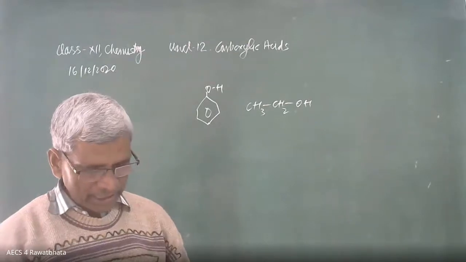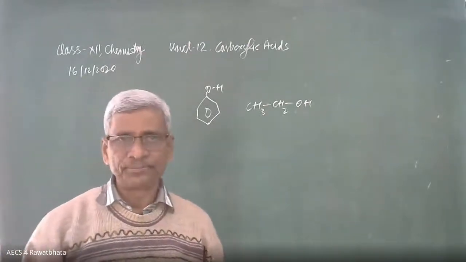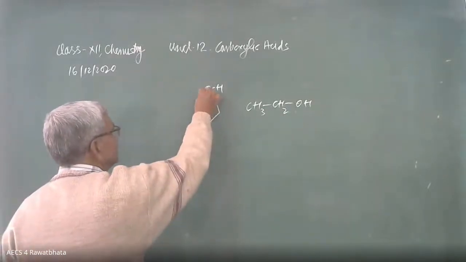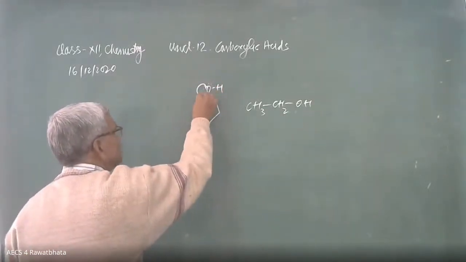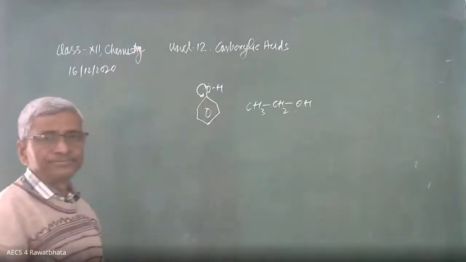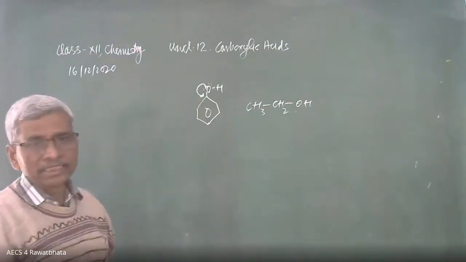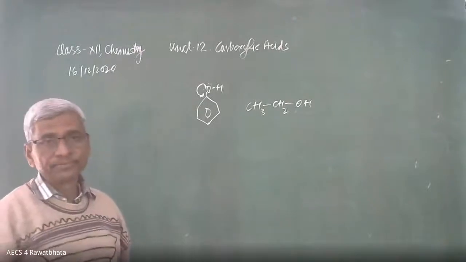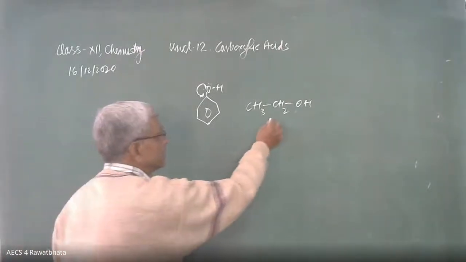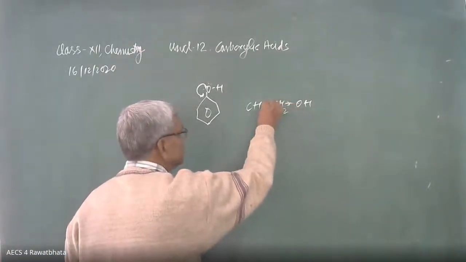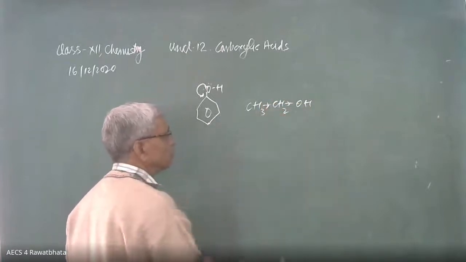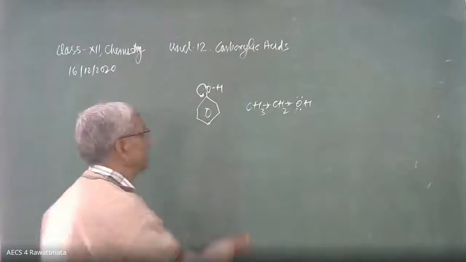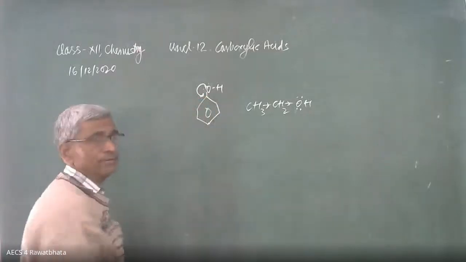Why does phenol have less dipole moment? Here, this oxygen is going to donate its electron pair to the ring. That's why the electron density, that is the negative charge over oxygen, is lesser. In this case, the CH3, that is the alkyl group, is releasing electrons towards oxygen, and this oxygen has more electron density as compared to the oxygen of the phenol.